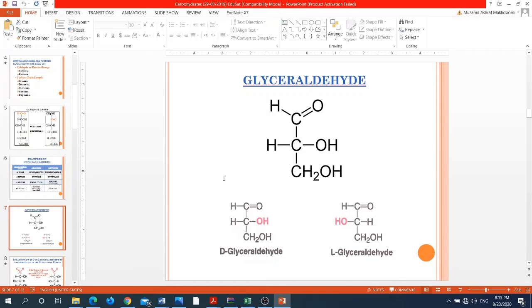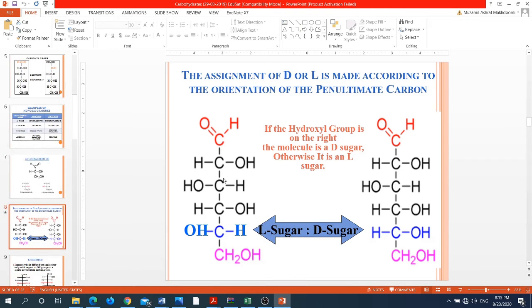Now let's look at the other molecules. This assignment of the D and the L to the different monosaccharides is determined on the basis of the position or the orientation of the hydroxyl group at the penultimate carbon atom.